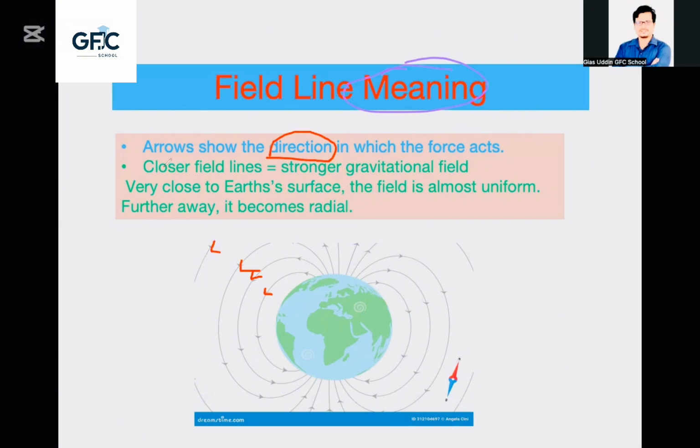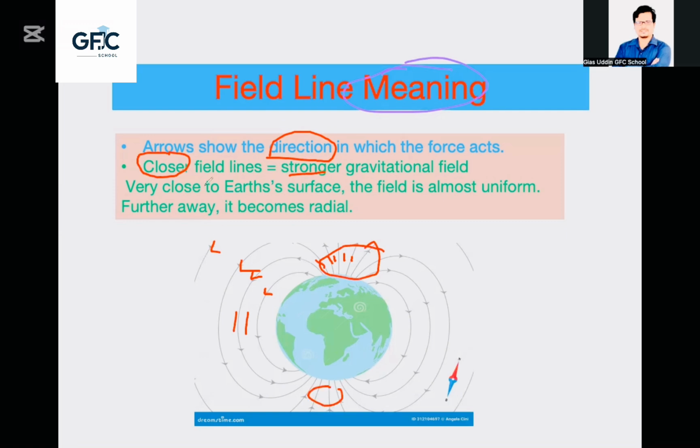Closer field lines. Here this is what closer means. This is very close, or here. These lines are so close. So then we'll say stronger gravitational field. Here we could say stronger gravitational field. Here we could say stronger gravitational field.